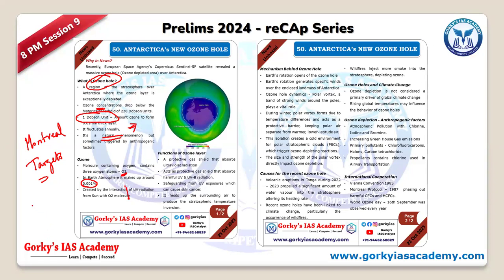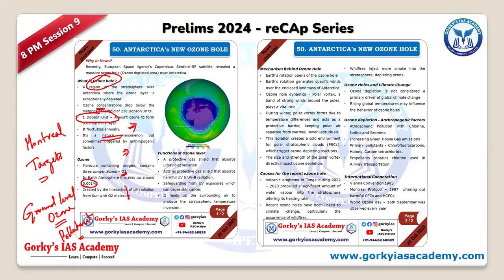See, ozone can be formed around you, so we call it ground level ozone. Ground level ozone is a pollutant. Whereas ozone in the stratosphere, would you call it a pollutant? No, remember that. Ground level ozone is a pollutant, whereas ozone in the stratosphere or upper troposphere is not.